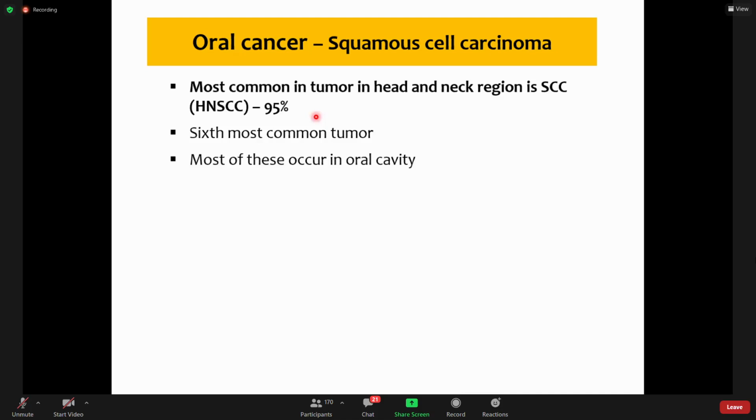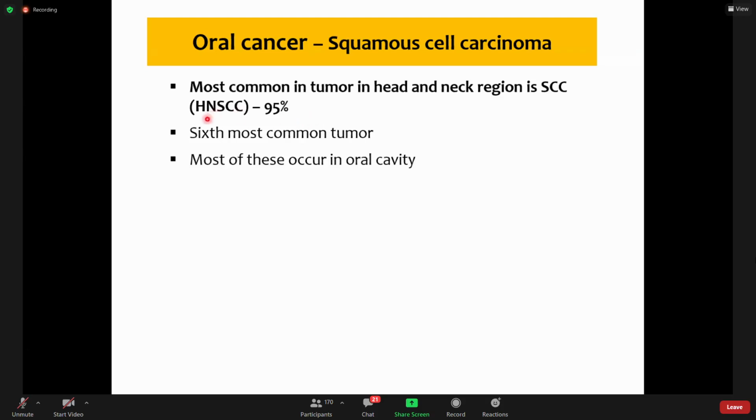When we say oral cancer, we mean that the oral cavity is lined by stratified squamous epithelium. At places it is keratinized, and at places it is non-keratinized. So it can be both keratinizing and non-keratinizing squamous cell carcinoma.